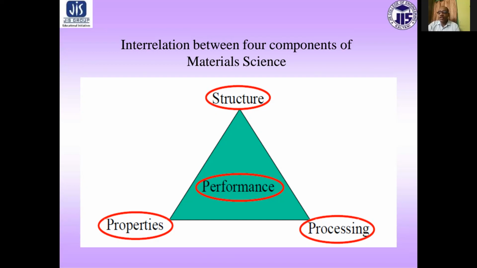The development of this science allowed designing materials and provided a knowledge base for engineering applications. Important components of this subject, material science, are structure, properties, processing, and performance.